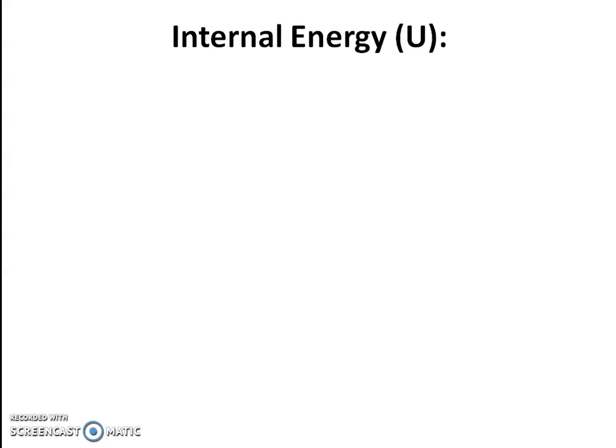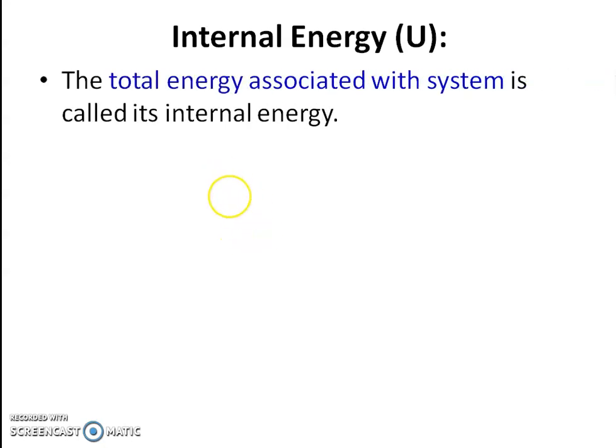Now the next point is the concept of internal energy. What is internal energy? The energy stored within the substance or system is called internal energy, and this may be because of electronic energy, nuclear energy, chemical energy, potential energy, kinetic energy, like that. The sum of all these energies is nothing but internal energy, and therefore the total energy associated with the system is called internal energy.